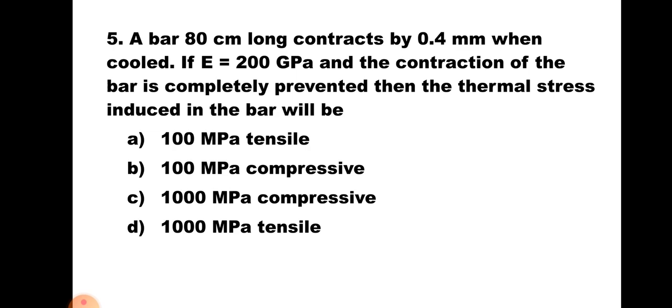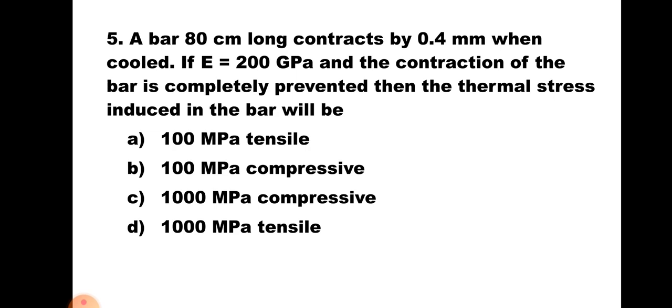Question number 5. A bar 80 centimeter long contracts by 0.4 mm when cooled. If E is equal to 200 GPa and the contraction of the bar is completely prevented, then the thermal stress induced in the bar will be A. 100 MPa tensile, B. 100 MPa compressive, C. 1000 MPa compressive, D. 1000 MPa tensile.